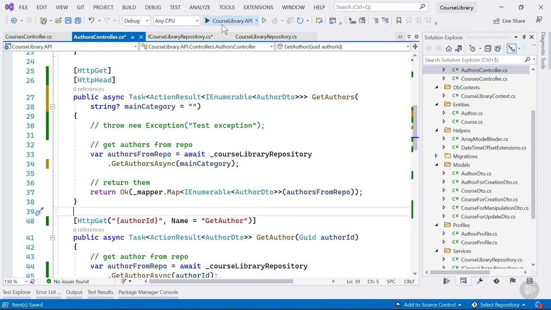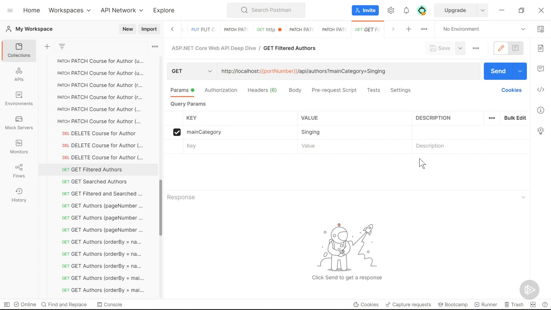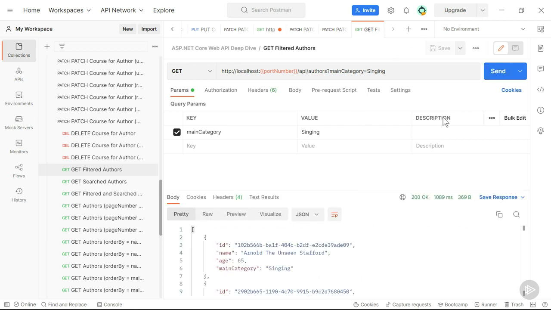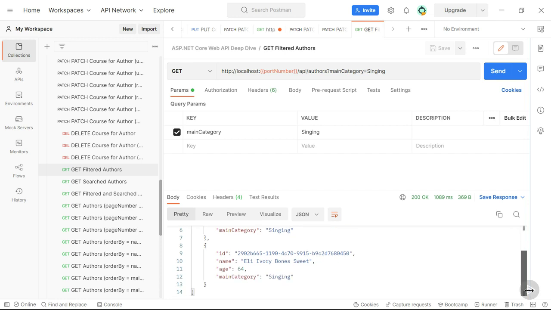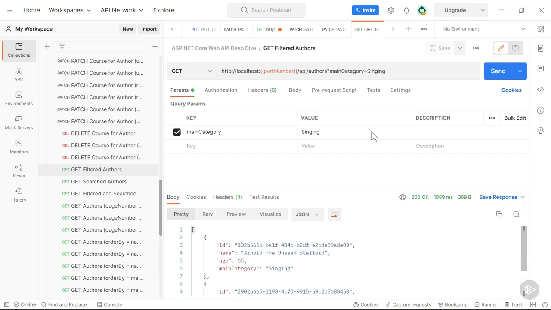That should do it. Let's give that a try. I've got a request lined up here that will try and return all authors for whom the main category is singing. Let's send this request. And that indeed checks out. We get back 2 authors instead of all of them.